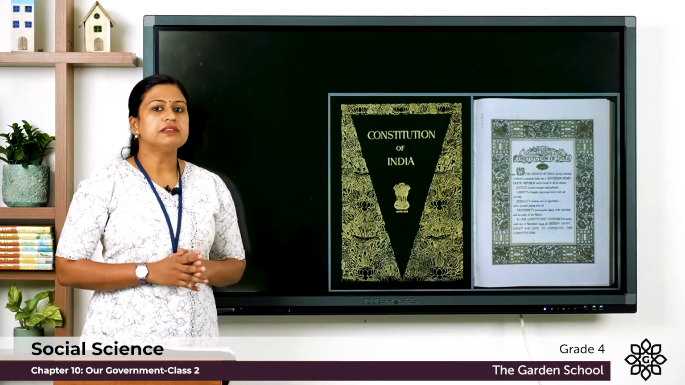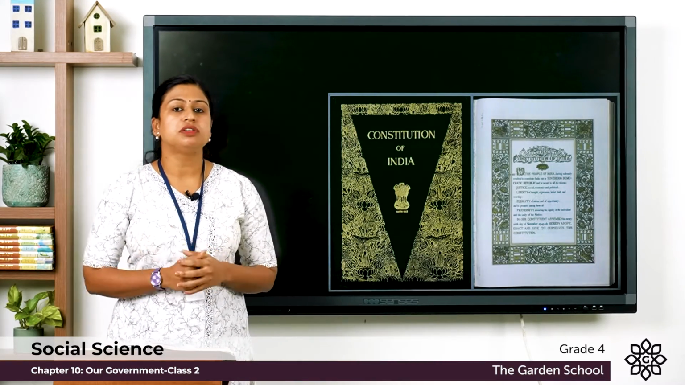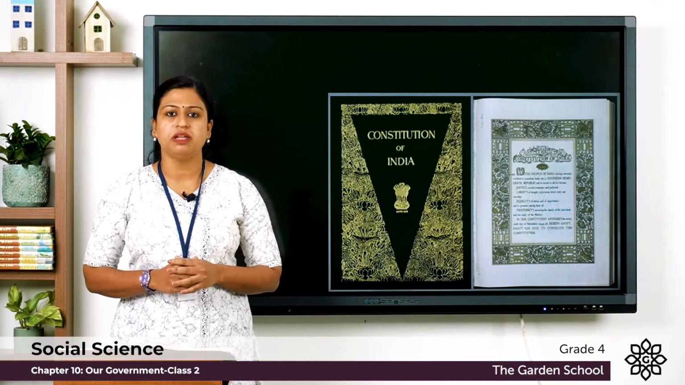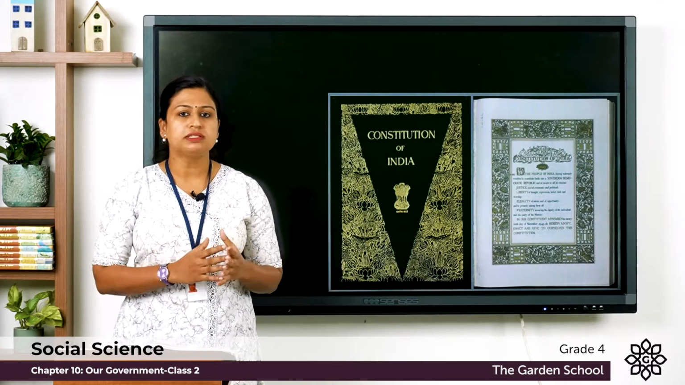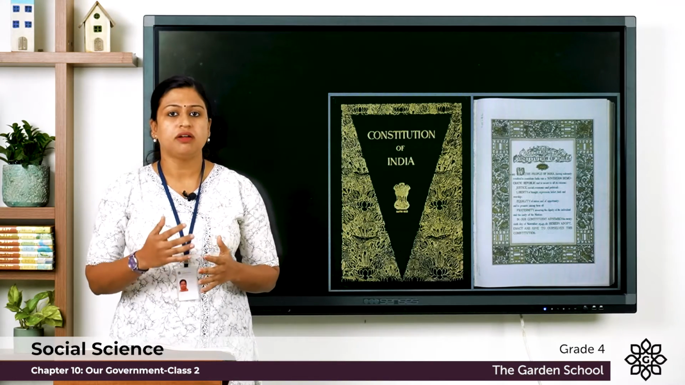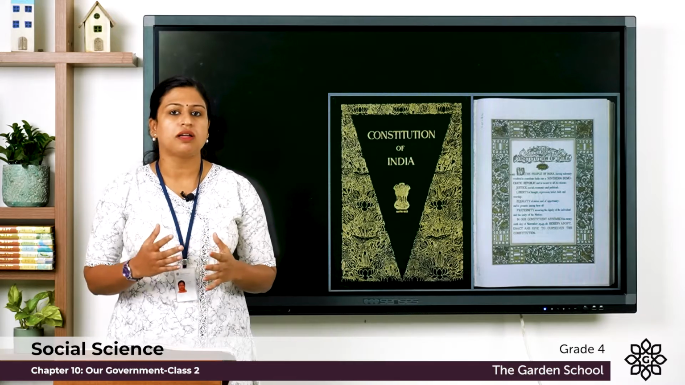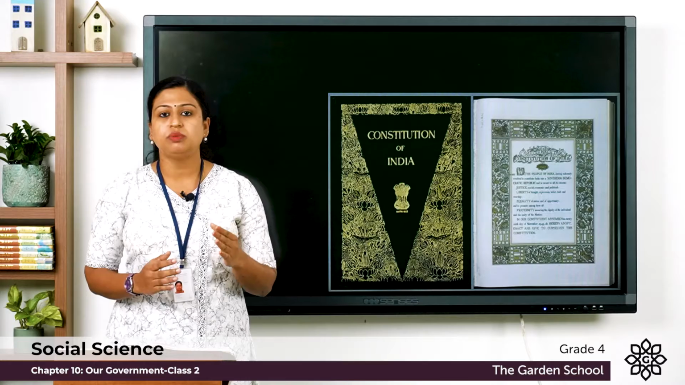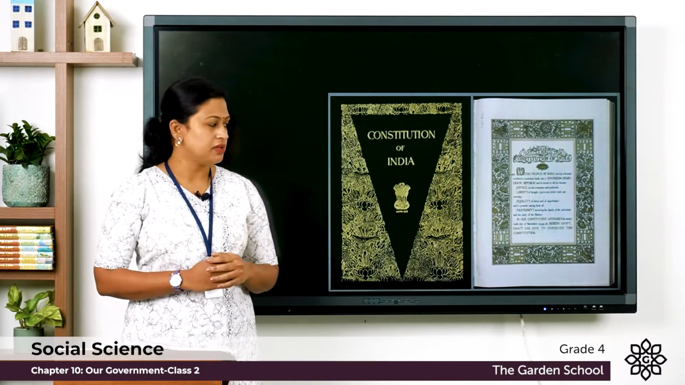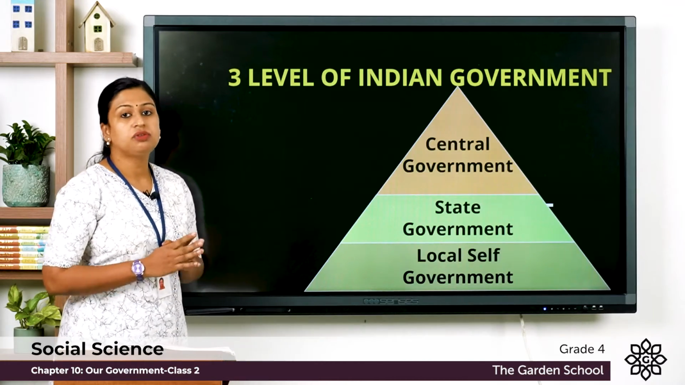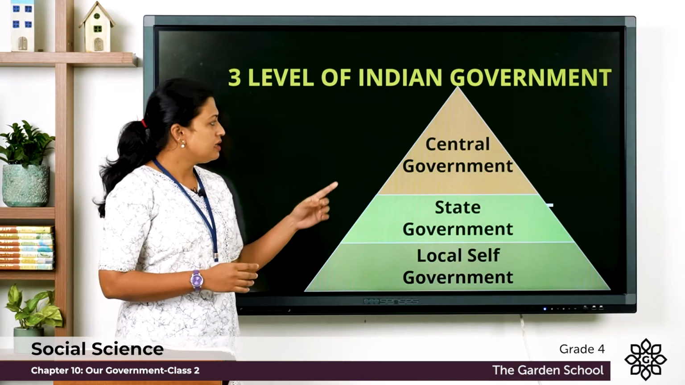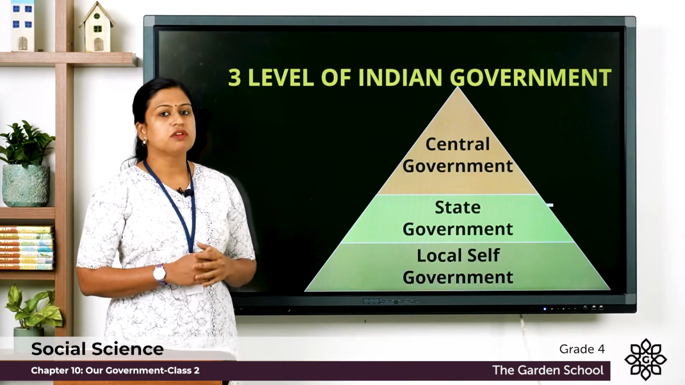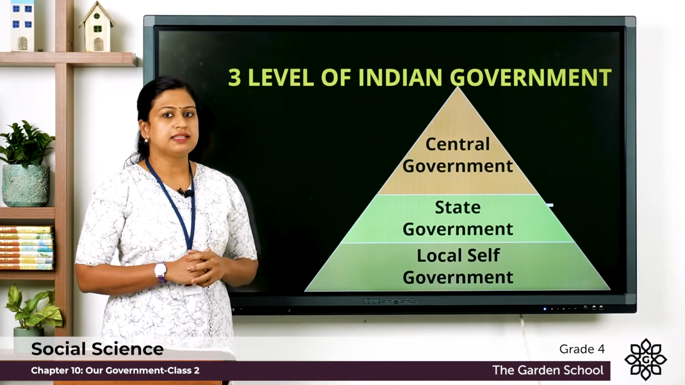So in the previous class, we discussed about the Constitution of India. It is a set of rules and it's a written document which contains rules that guides how a state or a country or any political organization works. And it also distributes the power between the three levels of the government. So here you can see the three levels of the government. They are central government, state government and local self-government. So first we'll discuss about the central government.